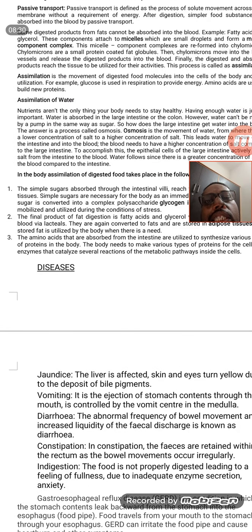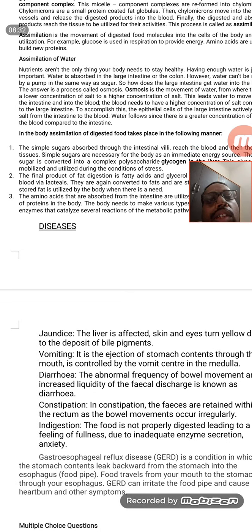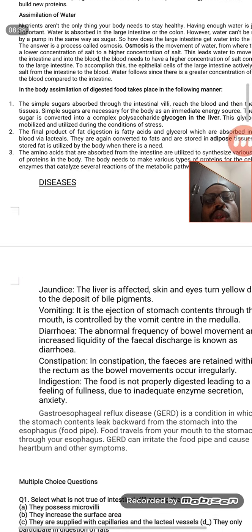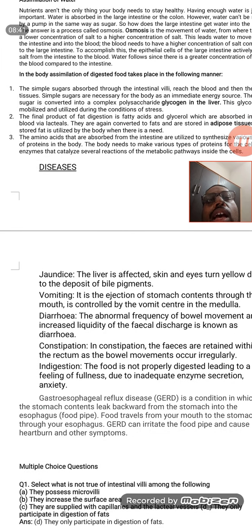And after digestion of the food, if there is extra glucose, that will be converted into glycogen and stored inside the liver. And if there is any fat or other glycerol substances, that will be stored in the adipose tissue as fat, and whenever there is a need for this fat, it will be taken back.